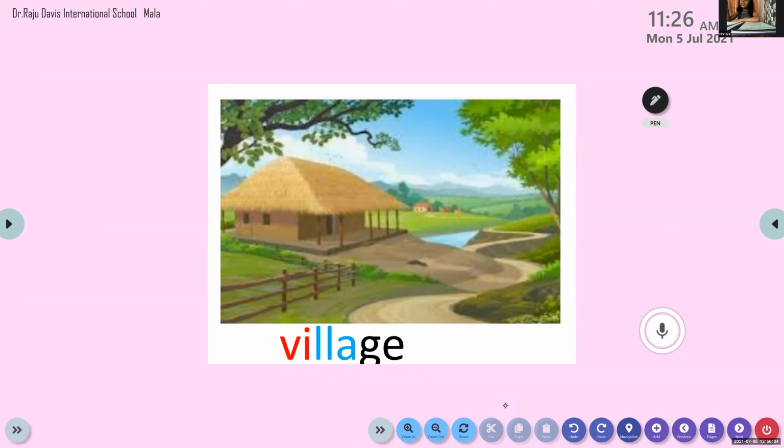It is a little bit difficult to pronounce the word village. Okay, all of you please write it. The pronunciation, as well as when we say these words, is a little bit difficult.